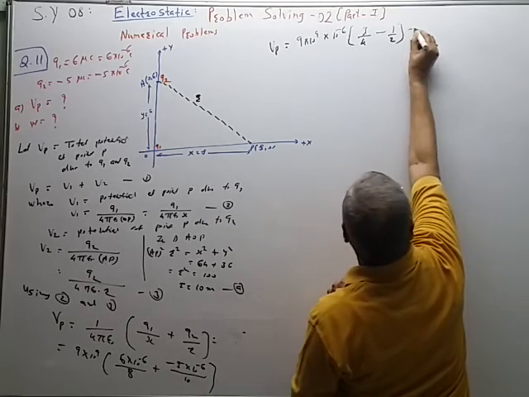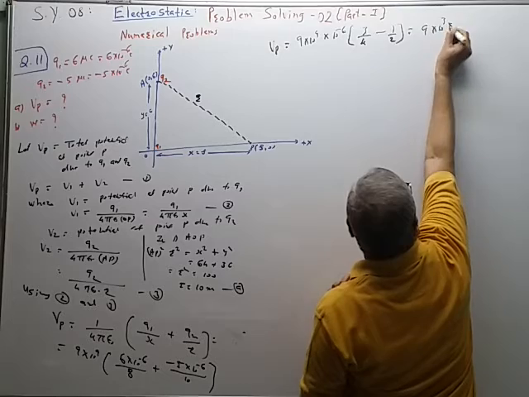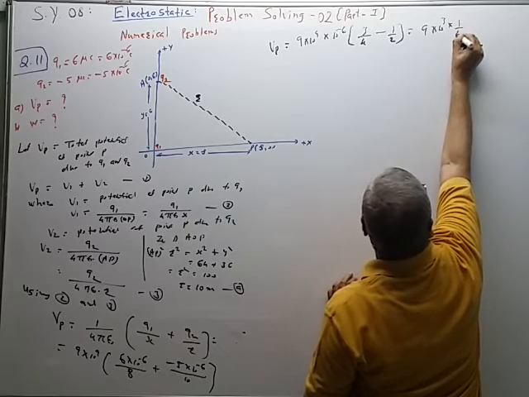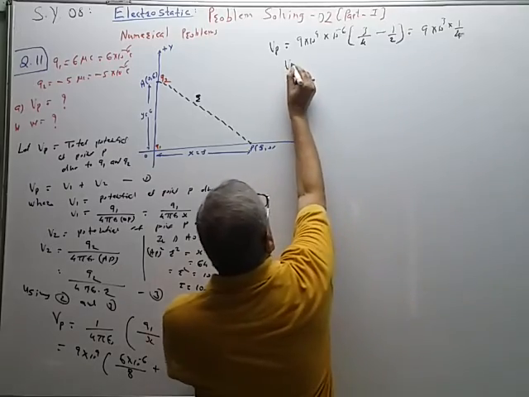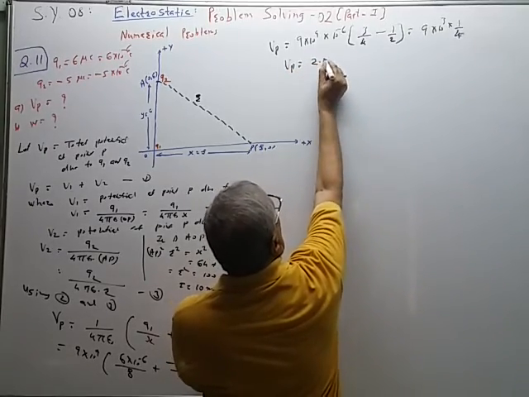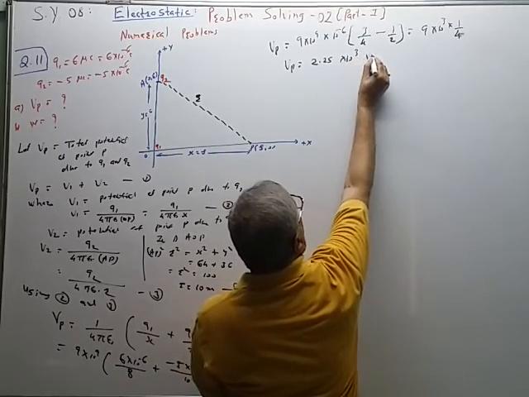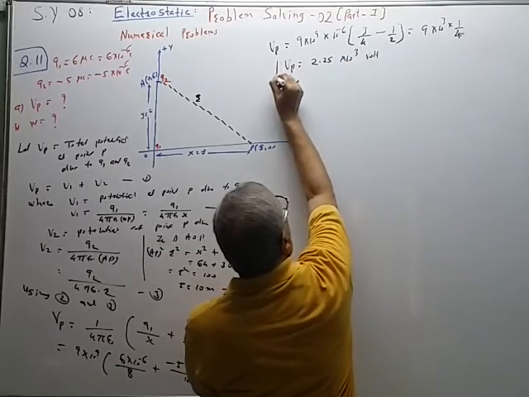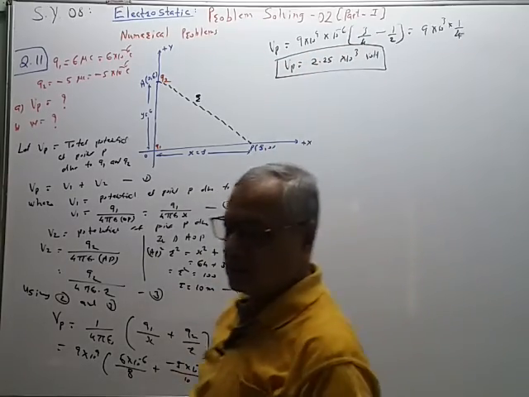So this is equal to 9 into 10 raised to 3 and the value of bracket is 1 by 4. So Vp is equal to 2.25 into 10 raised to 3 volt. This is the total potential at point P due to both charges.